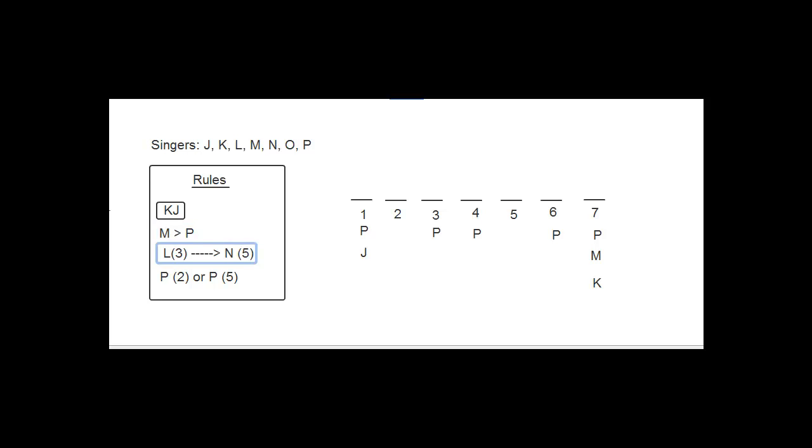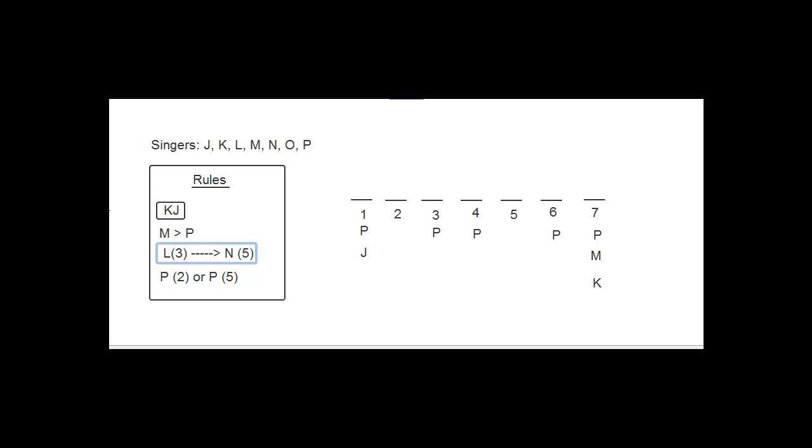Lalitha performs third only if Norton performs fifth. All right. So this is a conditional statement. Lalitha performs third only if Norton performs fifth. So if you're familiar with conditional reasoning, you should be able to write this statement as I've written it in the rule box, L3 then N5. As a reminder, the word only is a necessary indicator. Only if is a necessary indicator. So that means that Norton performing fifth is the necessary condition and Lalitha performing third is the sufficient condition.